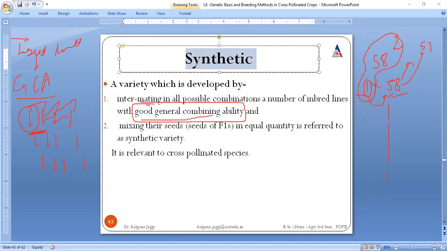Then the ones which have good general combining ability, their seeds are mixed in equal quantity, and this is what is said to be the synthetic variety. That means the variety where the seeds are in equal proportion is said to be a synthetic variety, and it could only be done with cross-pollinated species.